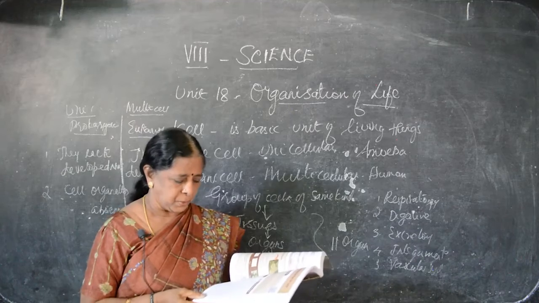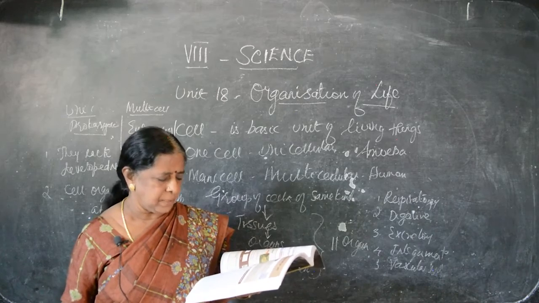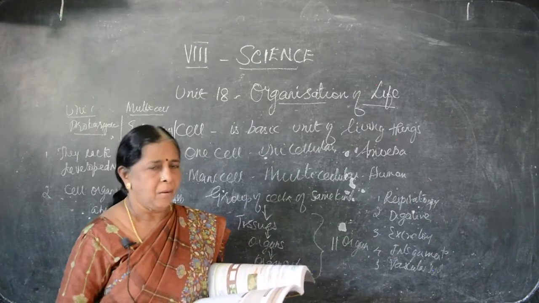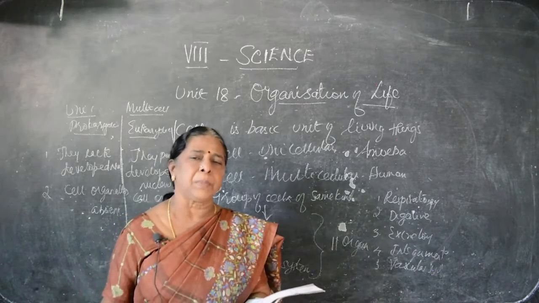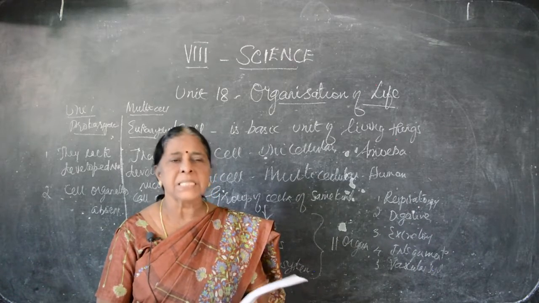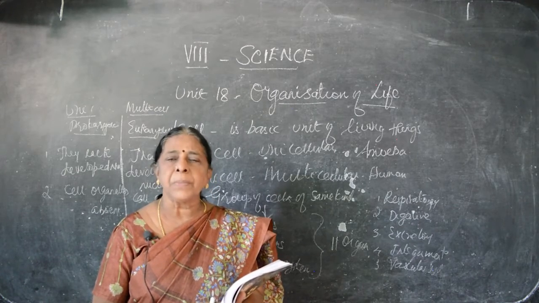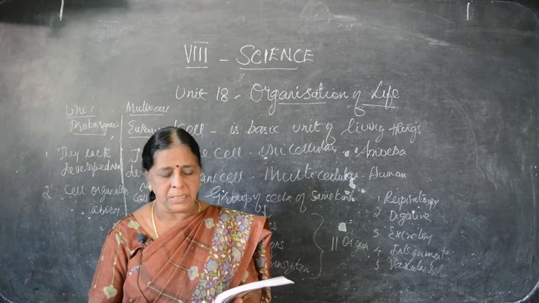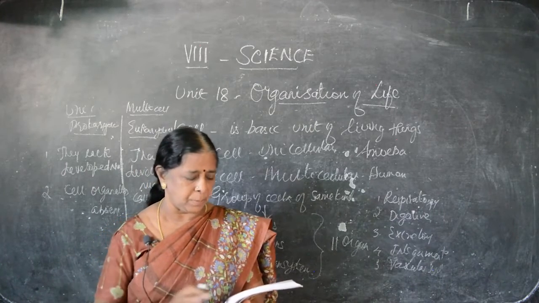So define tissue means what you have to write? On the opposite side, second paragraph, third line: group of cells which are similar and meant for specific function constitute a tissue. Tissues of the same kind, they become organs, organ systems. So how the living organism developed, you see? Cell. In page number 206 it's given, cell. Cells of the same kind, they become tissues. Tissues make organs. From the organs, organ systems are formed, then organisms. Clear? This is the structure of animals, how the living things have come.